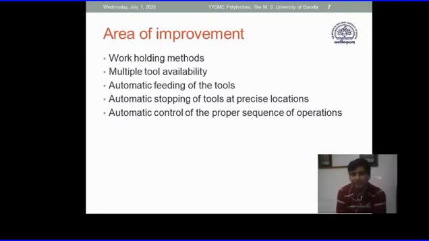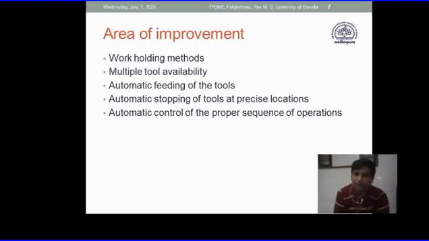The next thing is automatic stopping of tools at a precise location. What we said is moving the tool from its position to the right position of cutting. Then if we want to cut a certain length, the tool should move in the cutting direction, and it should also stop at a required place. So automatic stop of the tool at a precise, exact location is also important. So we should develop a mechanism wherein this is also addressed.